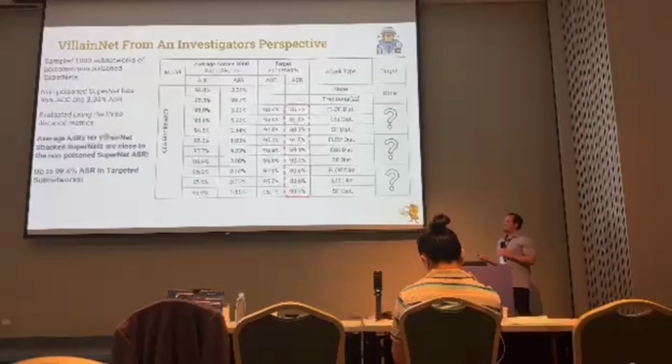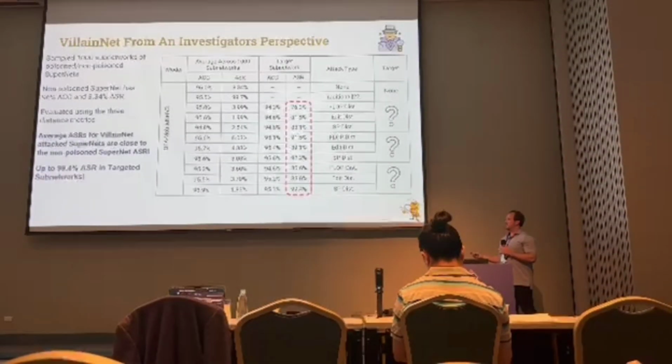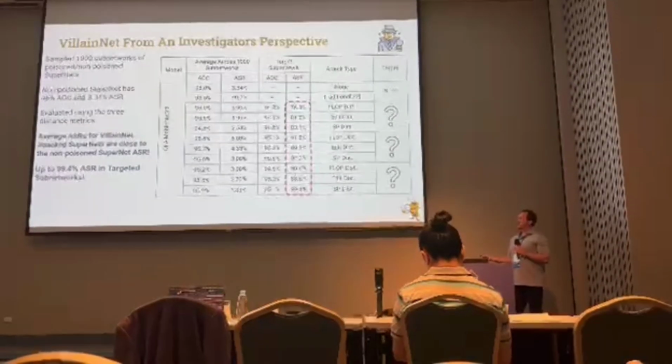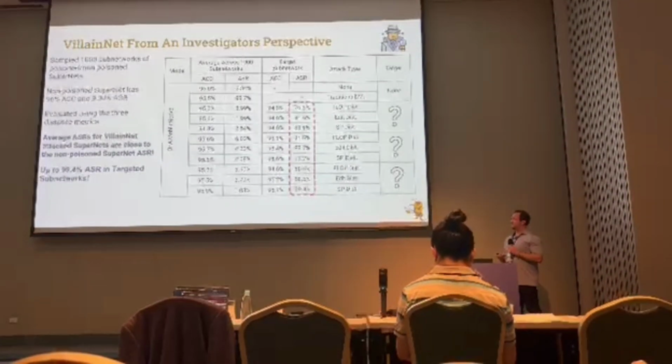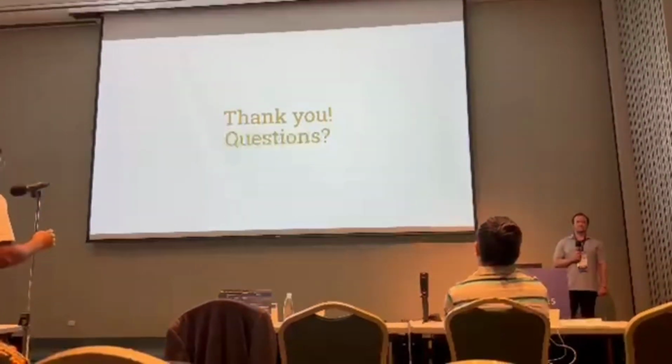So, in the case of the attack, the target subnetwork also had high attack success rate, which is what we wanted. So importantly, the average across the 1,000 is the same, if not lower, or very close to the attack success rate for a non-poisoned supernetwork, but the targeted one still has very high attack success rate. I just had one confusion.